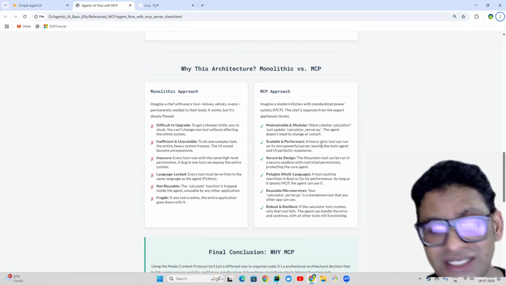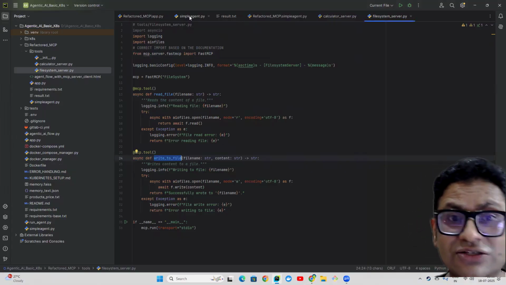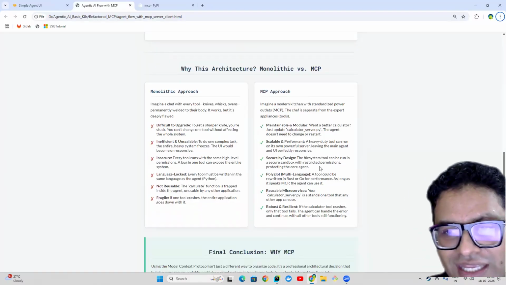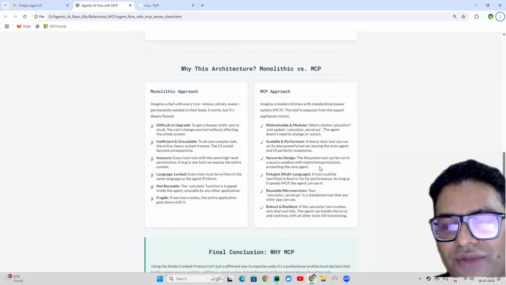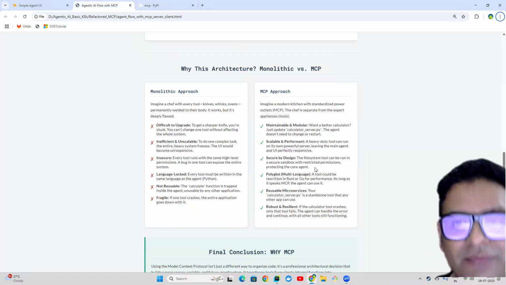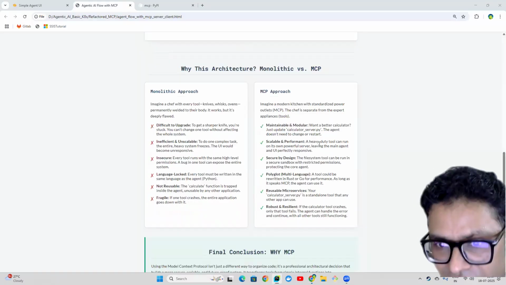Right. So if you just understood, we have decoupling, and the agent is not directly interacting with the external system, so obviously security comes automatically when you implement the MCP in the correct way. Your code is maintainable, it's modular, and if you want to scale it, you can easily scale as well, right?